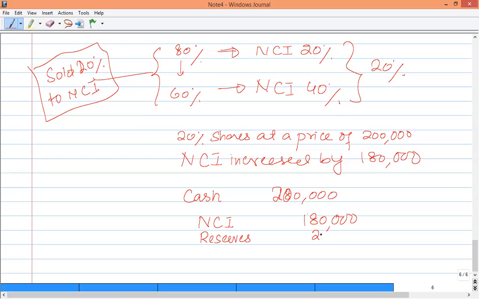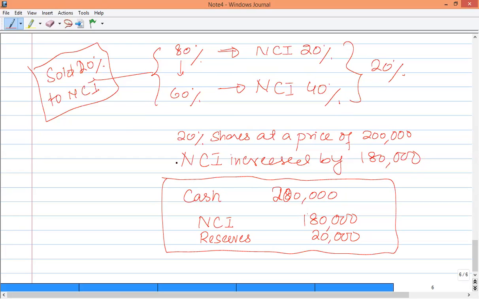You can also transfer it to retained earnings. So this is basically the adjustment that we have to make whenever there is a case of control to control. Simply record the cash received and increase NCI, and the balancing figure would always be a reserve item. It might be a debit item or it might be a credit item.